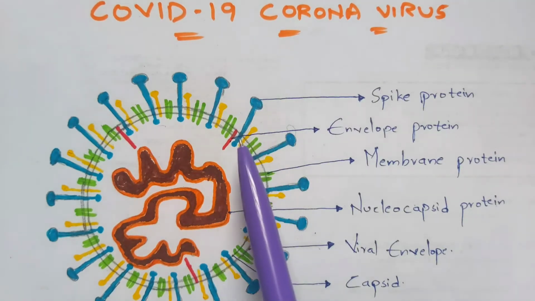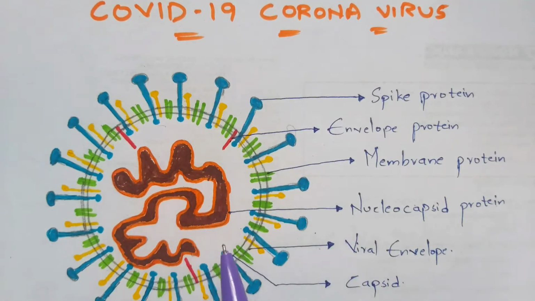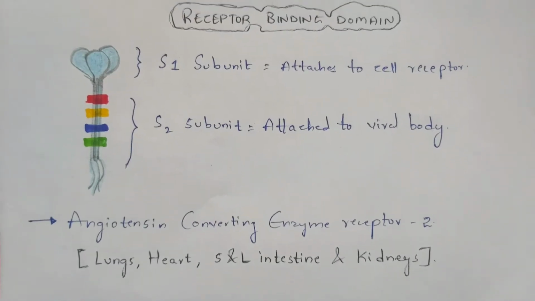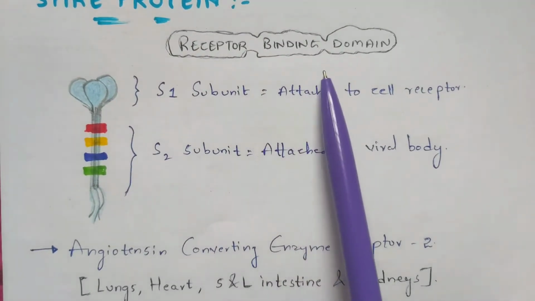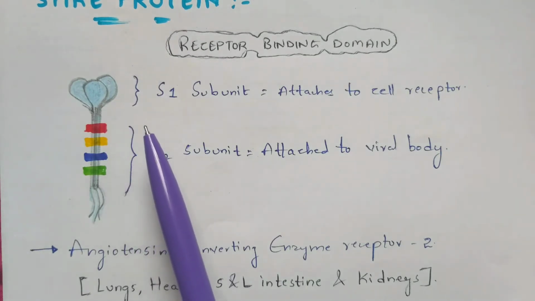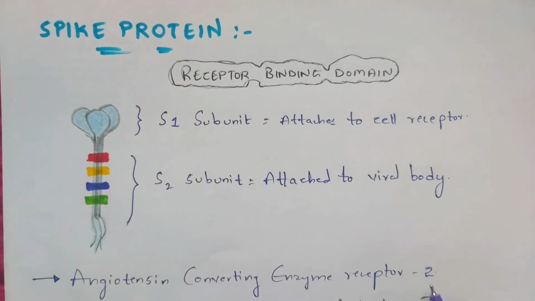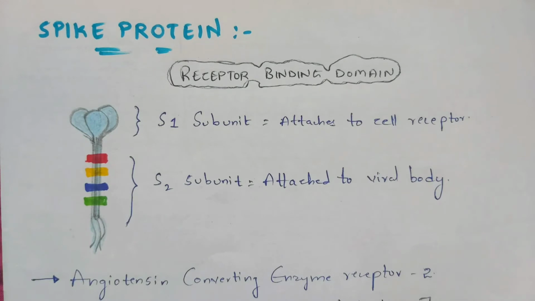It recognizes that receptor, which is mainly present in the lungs, because the virus entered the lungs. Hence this spike protein is called the receptor binding protein, because it binds the receptors mainly present in the lungs, heart, small intestine, large intestine, and also the kidneys. That's the reason we always say that spike proteins are highly important for COVID-19, this virus.